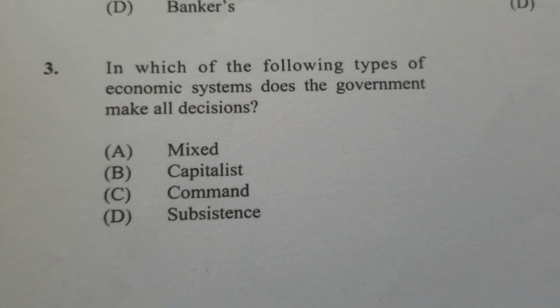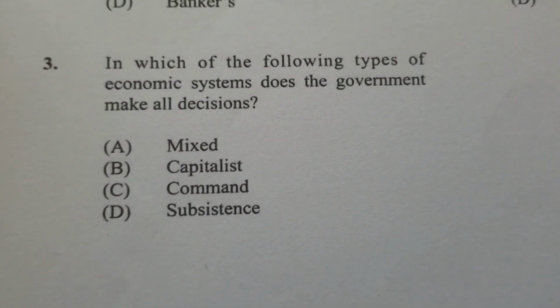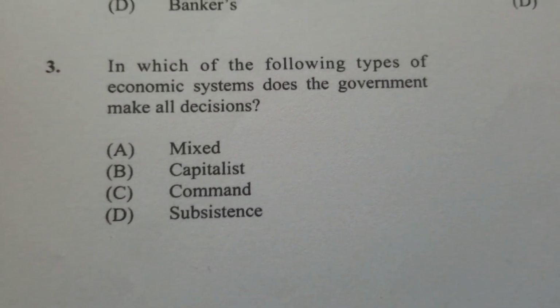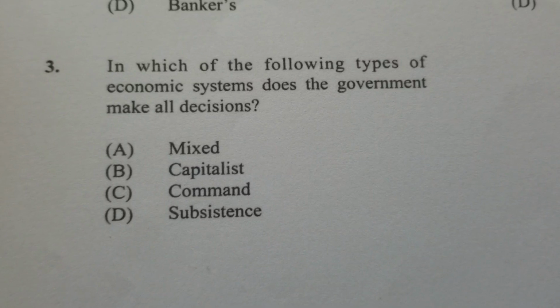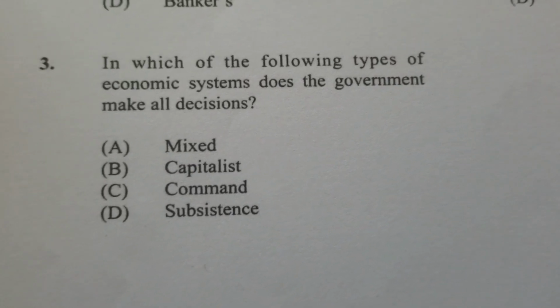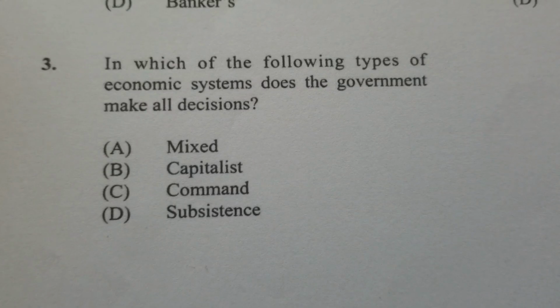Why? Because in a command economy, the government makes all the decisions. A capitalist economy is one that relates to the free market, and the mixed economy is one that has to do with partly government and partly private sector. And the subsistence economy is where you're just operating for survival. So the appropriate answer would be C.